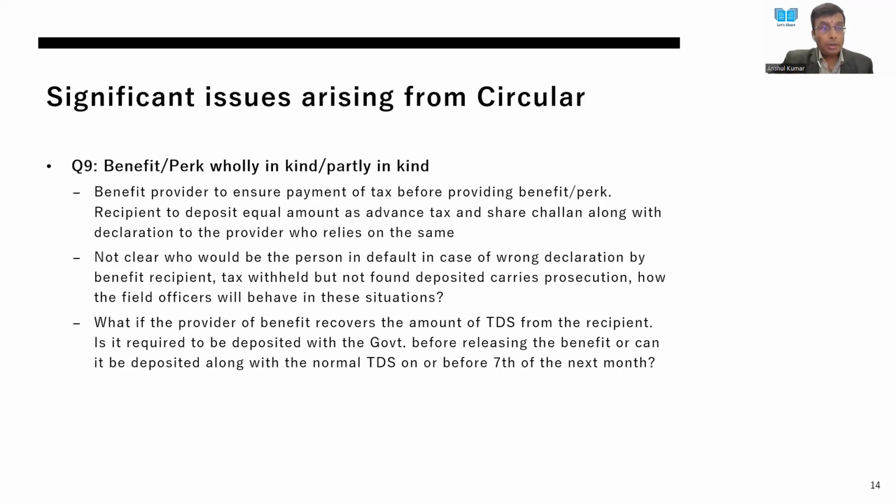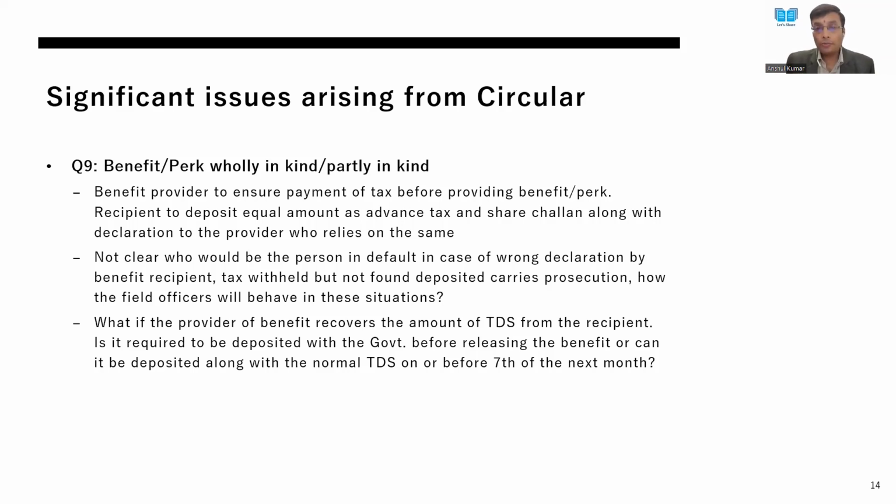Then we come to question 9 of the circular, which talks about benefits and perks, wholly in kind or partly in kind. It says the benefit provider must ensure payment of tax before providing the benefit or perk, and the recipient must deposit an equal amount of advance tax and share the challan along with the declaration with the provider, who relies on the same. Now this provision is there in the section itself under the first proviso. But this is a practical challenge, how it needs to be complied with.